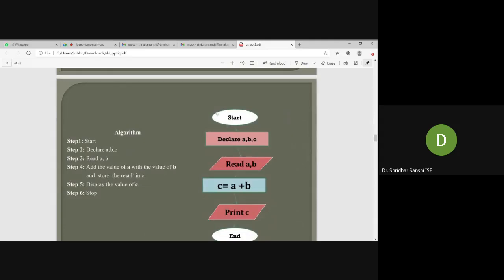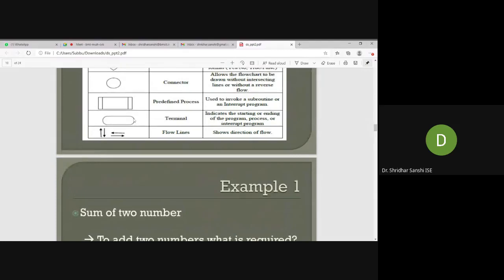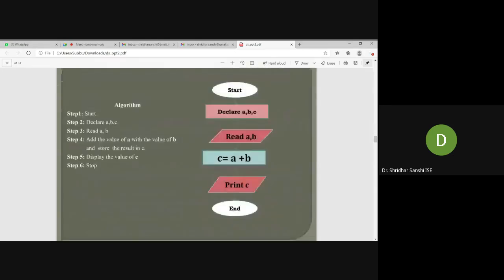First the step will be start, correct? We require this symbol to start the flowchart. This symbol shows the start of the algorithm. And next, declare A, B, C. Declaring A, B, C is one process.